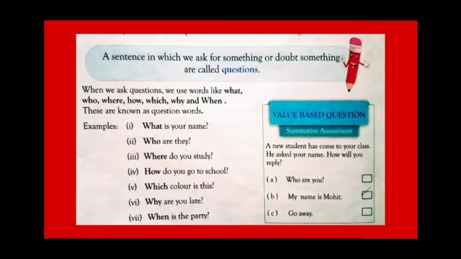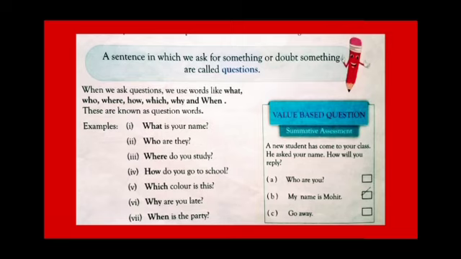Now let's have a look at the definition of the question. A sentence in which we ask for something or doubt something is called a question. When we ask questions, we use words like what, who, where, how, which, why, and when.